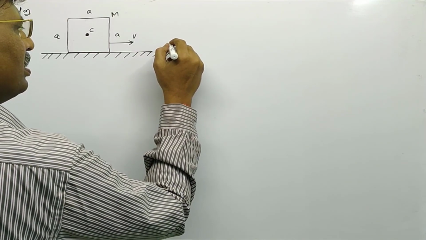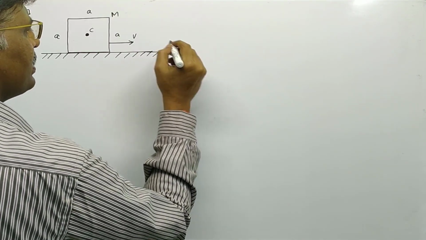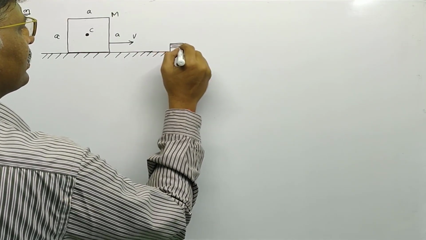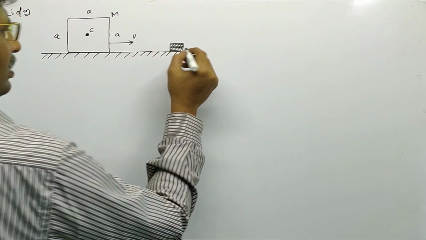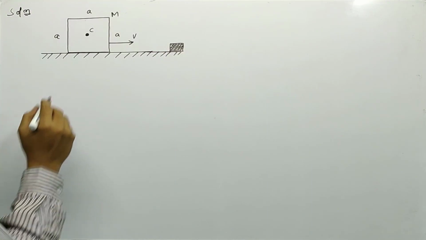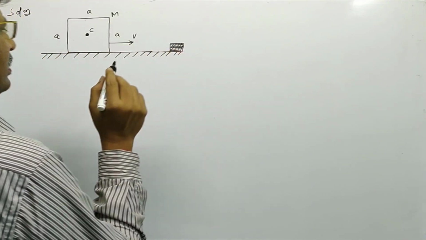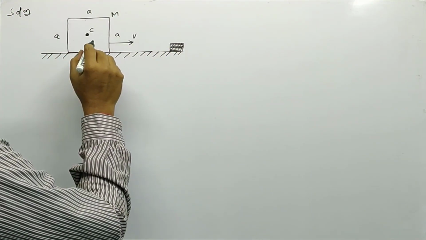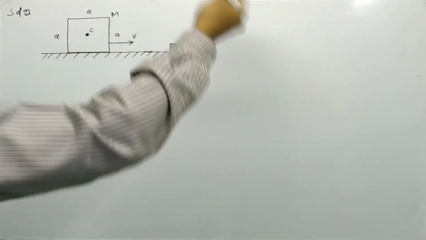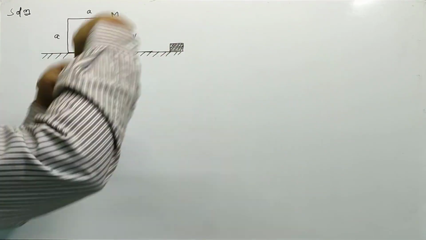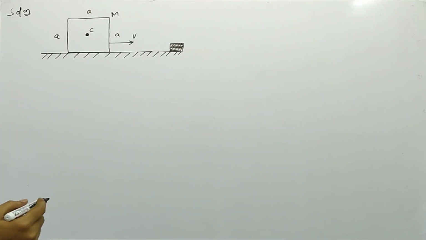Here a small ridge is there in its path. While it is moving along the horizontal path, if it hits the ridge, the translational motion is turned into rotational motion.